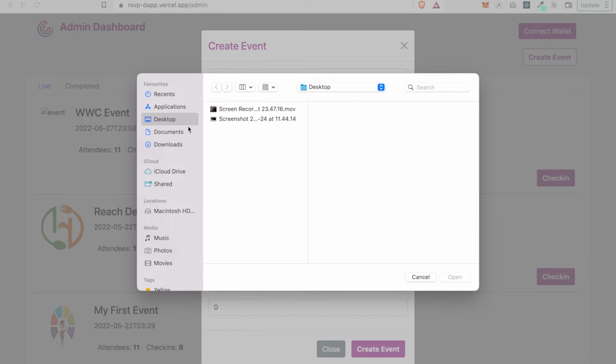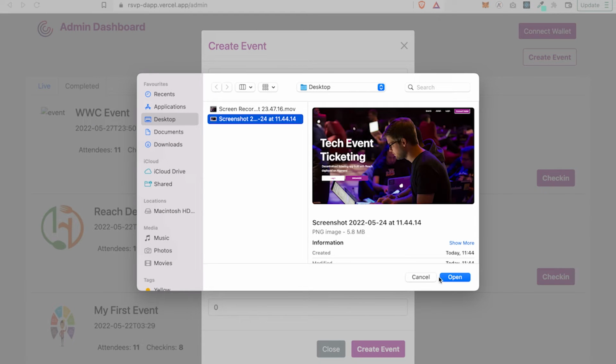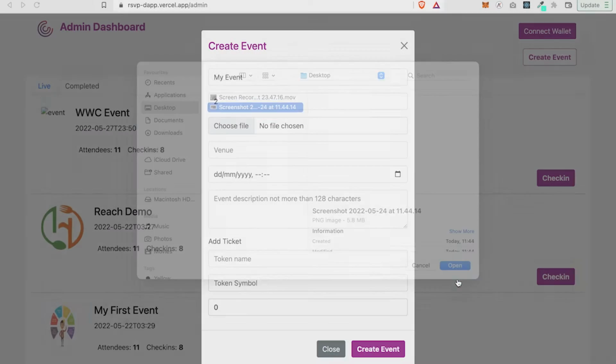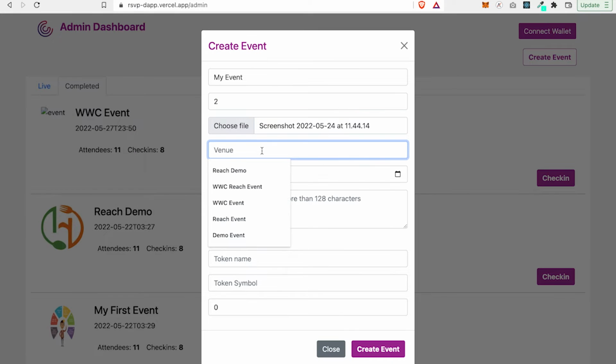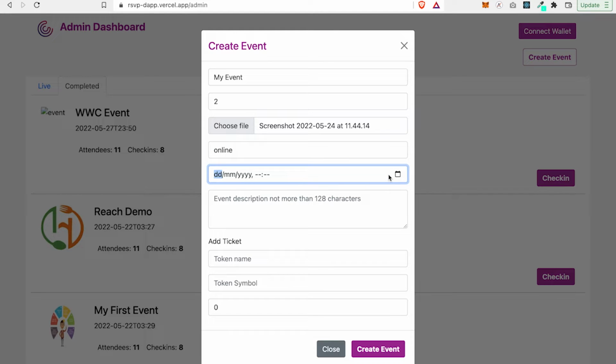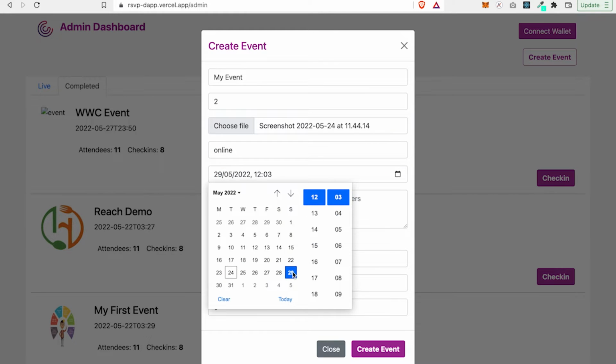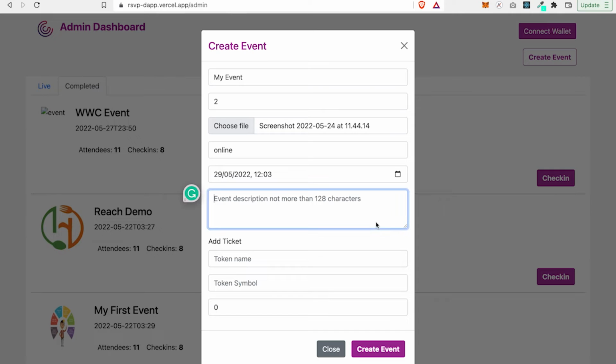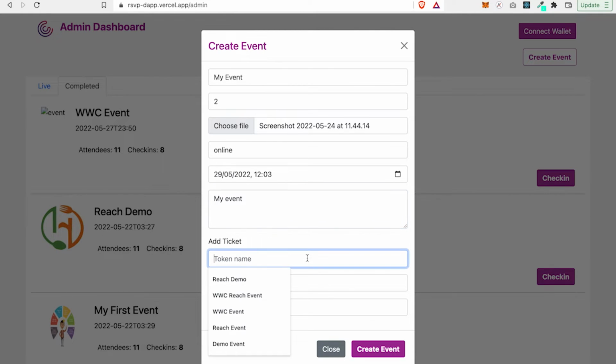The image I want to use for this event is this image. Then the venue for the event is online, and the date is the 29th. The title of the event, the ticket is my NFT tickets.